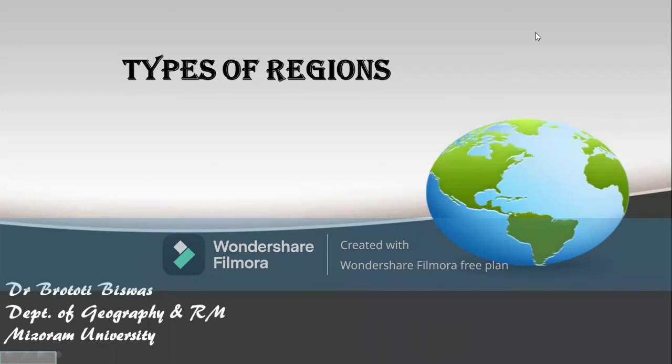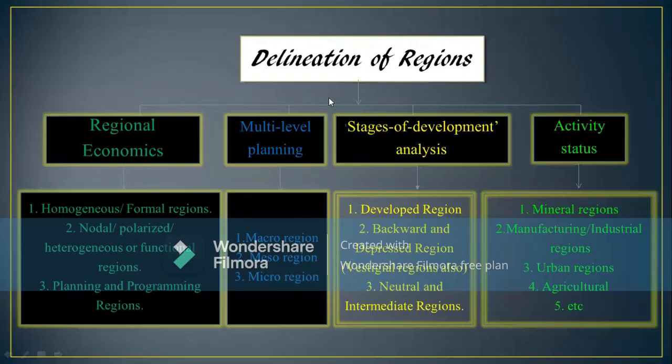In an earlier class, we had seen what a region is, etc., and then about regional development. In today's class, let us see what the types of region are. We have been hearing about regions, so what are the various types of region? When we talk about regions, generally we have these types of regions.